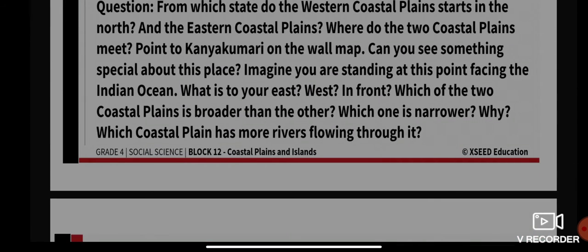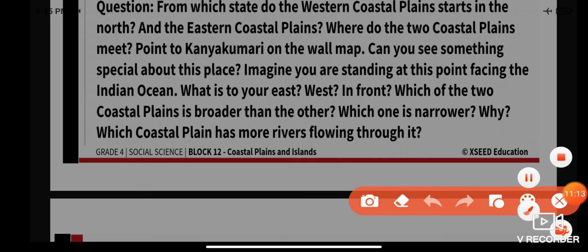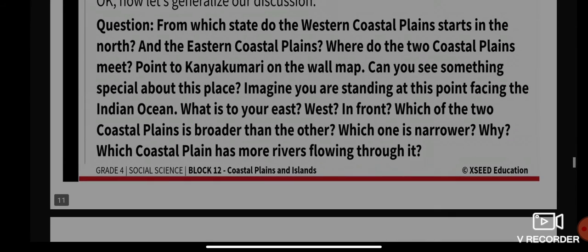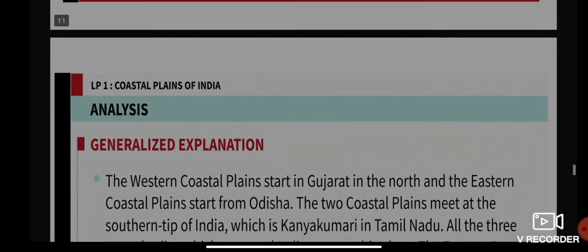What is to your east? What do you see in your east, and what do you see in the west? And in front, what is in front of you? Which of the two coastal plains is broader than the other? Is it the eastern coastal plain or the western coastal plain? And which one is narrower? Is it eastern or western? And why? Which coastal plain has more rivers flowing through it, the eastern or the western? Please listen carefully to the explanation now.